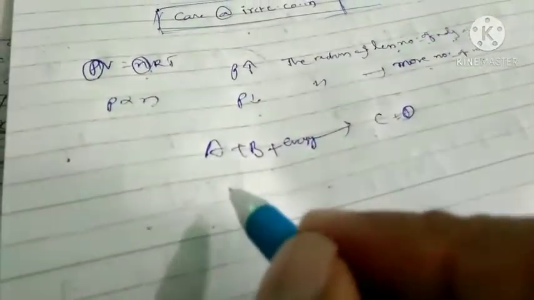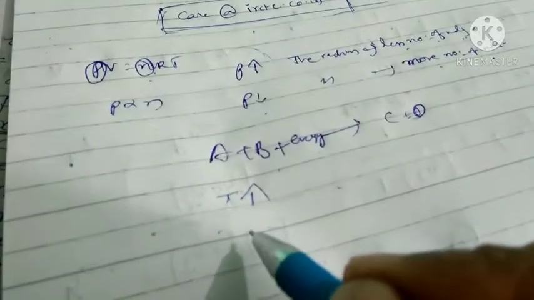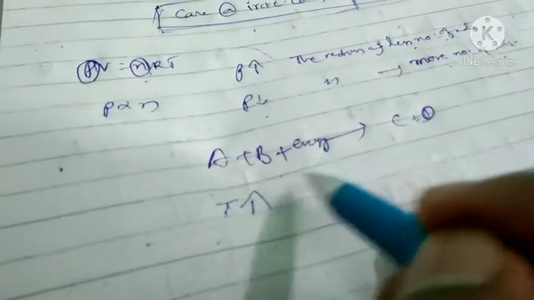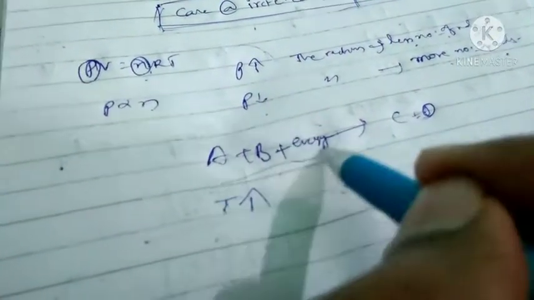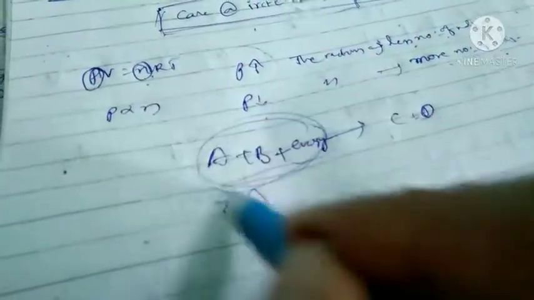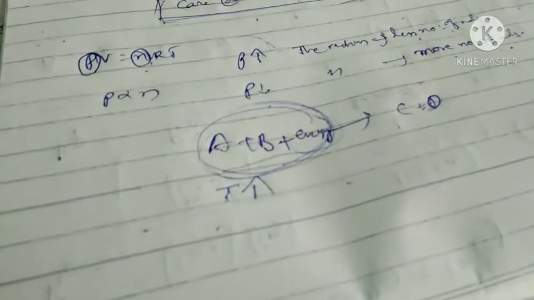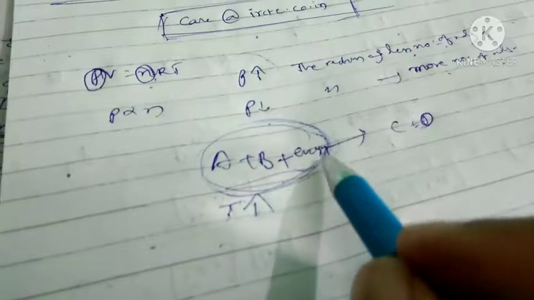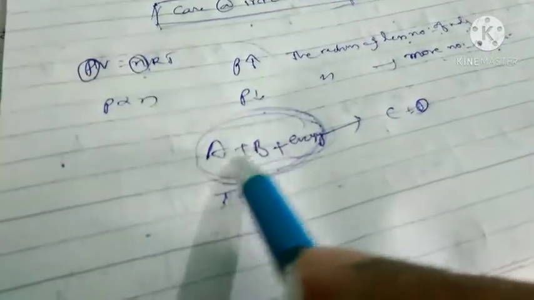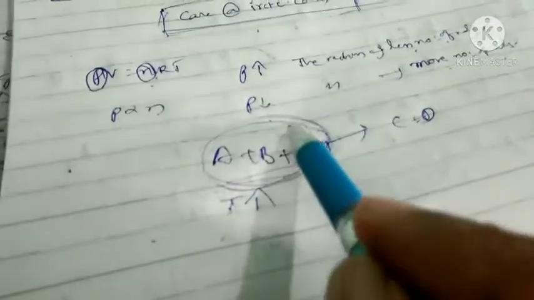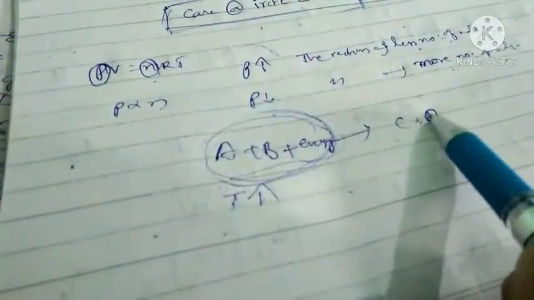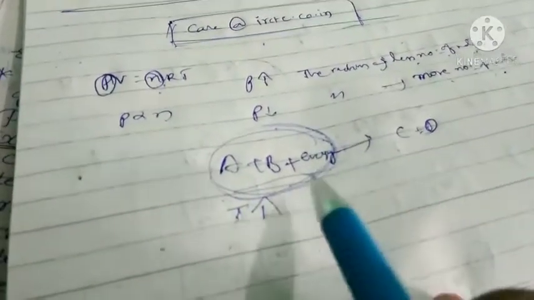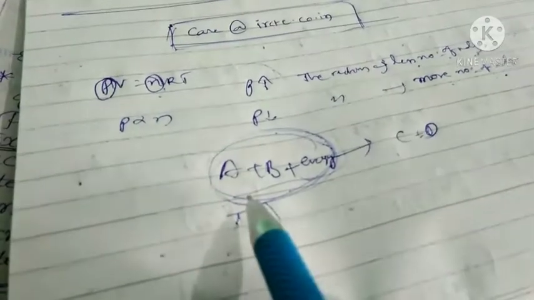My question is, if I increase temperature, what happens? If I increase temperature, automatically heat increases, nothing but energy increases. Listen carefully. Then the amount of A and B increases compared to C and D. That means this amount increases and this amount decreases, so the reaction will not be in equilibrium. Again, for equilibrium, the reaction moves either in the forward direction or in the backward direction.